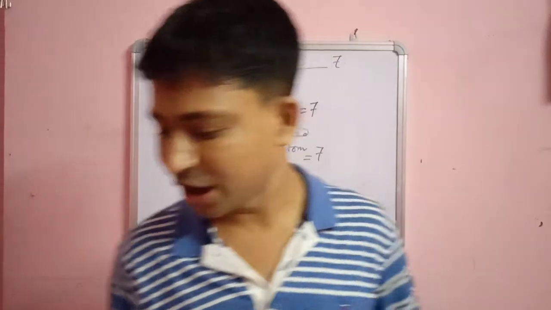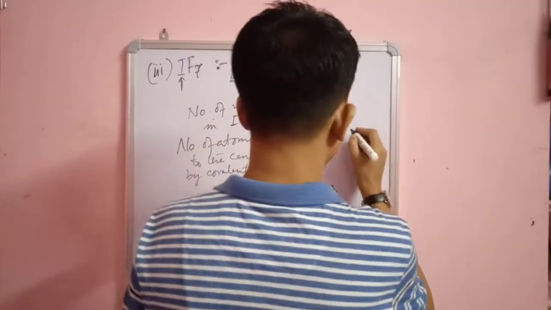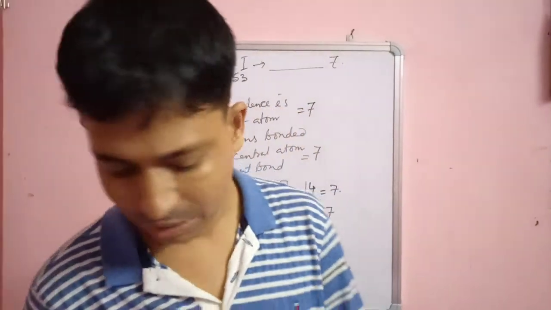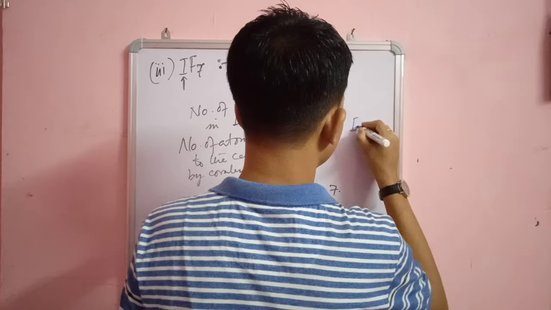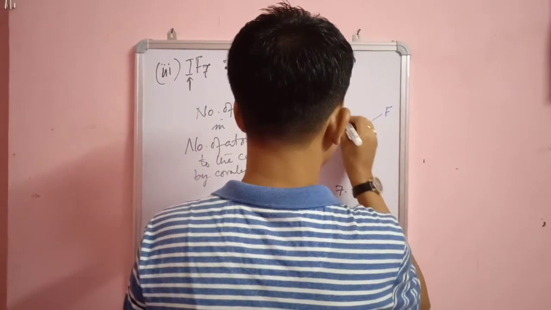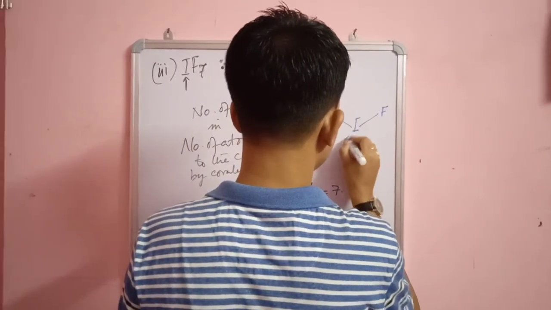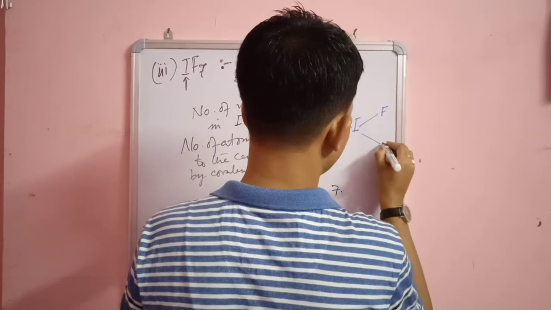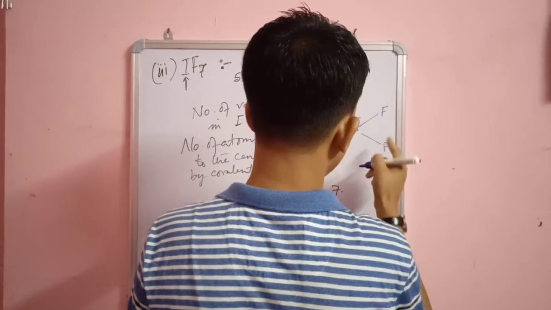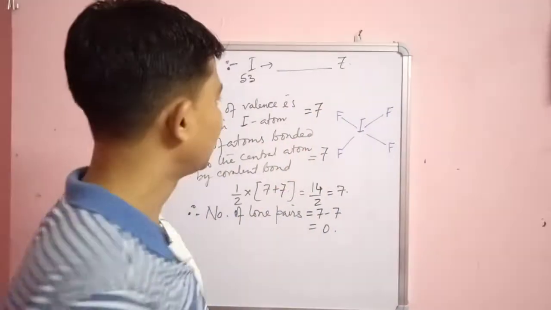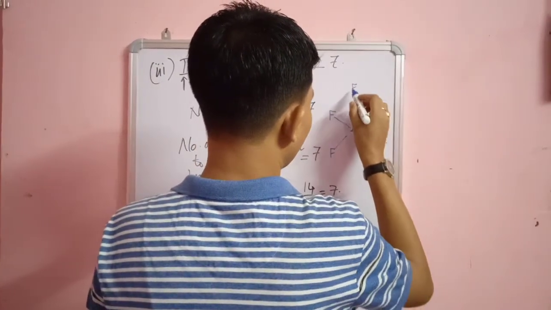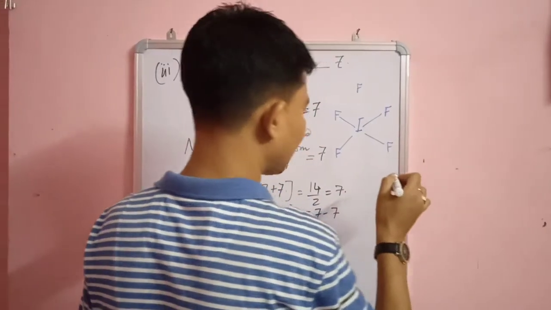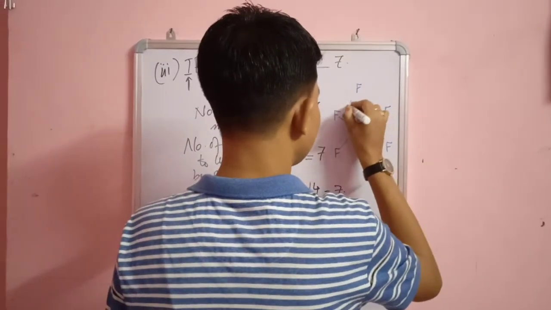Okay. So the shape of the molecule will be somewhat like this, which we have not studied till now. So this is iodine, this is one fluorine atom, this is another fluorine atom, another, another, 1, 2, 3, 4, this is another fluorine atom, and 1, 2, 3, 4, 5, okay, and the shape is like this.